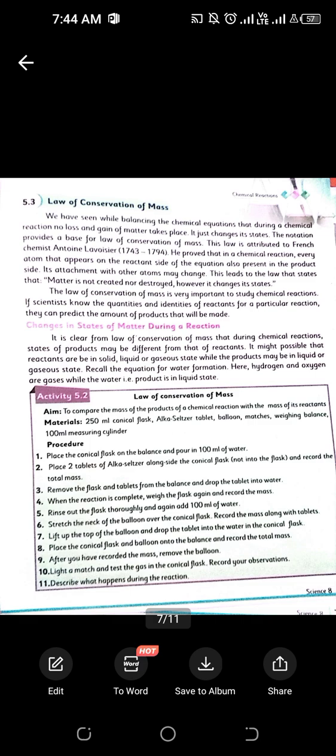For example, hydrogen is a gas, oxygen is a gas, but when we combine them together, what basically happens is hydrogen plus oxygen gives H2O, water, which is in a liquid form. So the two reactants, hydrogen and oxygen, were present in a gaseous state, and when they react with each other, they occur in the form of liquid.